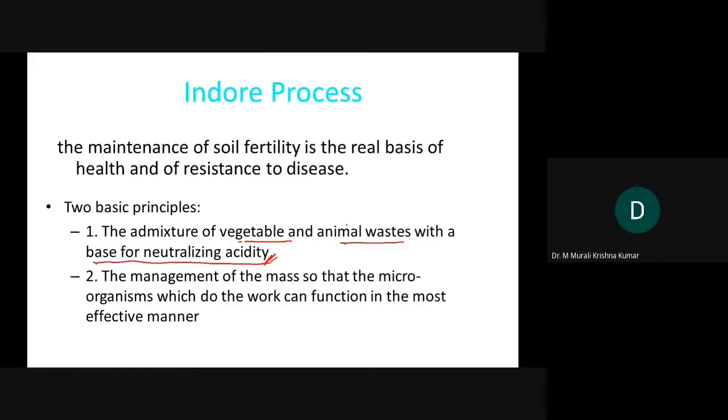So they propose that living things can survive only in basic pH, and then only life will survive. So that is one of the thinking processes. And the second one is that microorganisms have to survive, so then only a plant can live healthily. So these are the two principles which are followed in the indoor process. Here one specific thing is maintenance of basic pH. The remaining almost overlaps with organic farming or biodynamic farming.